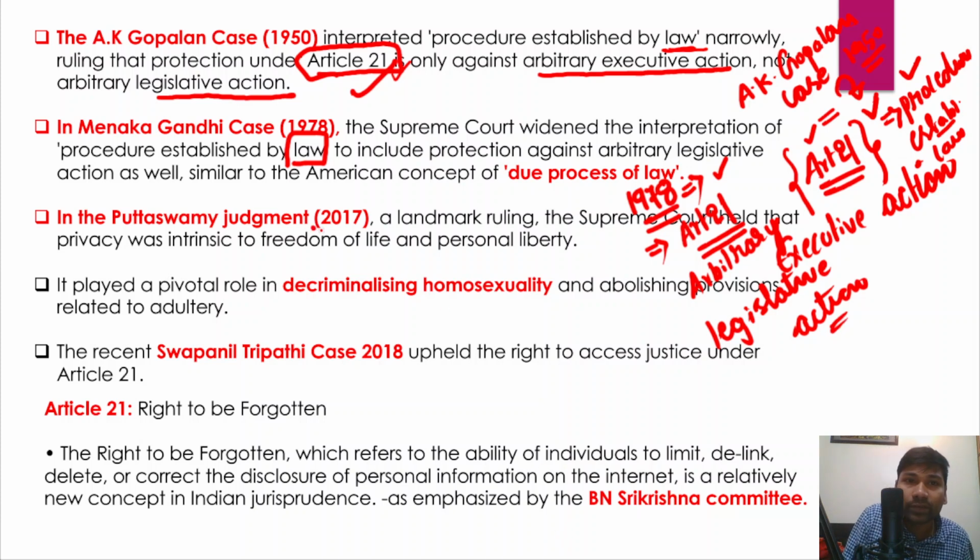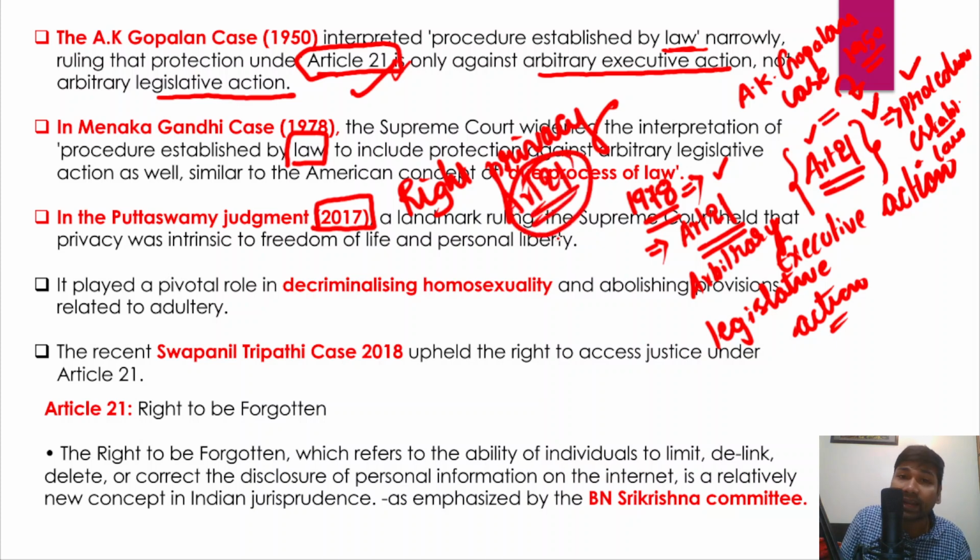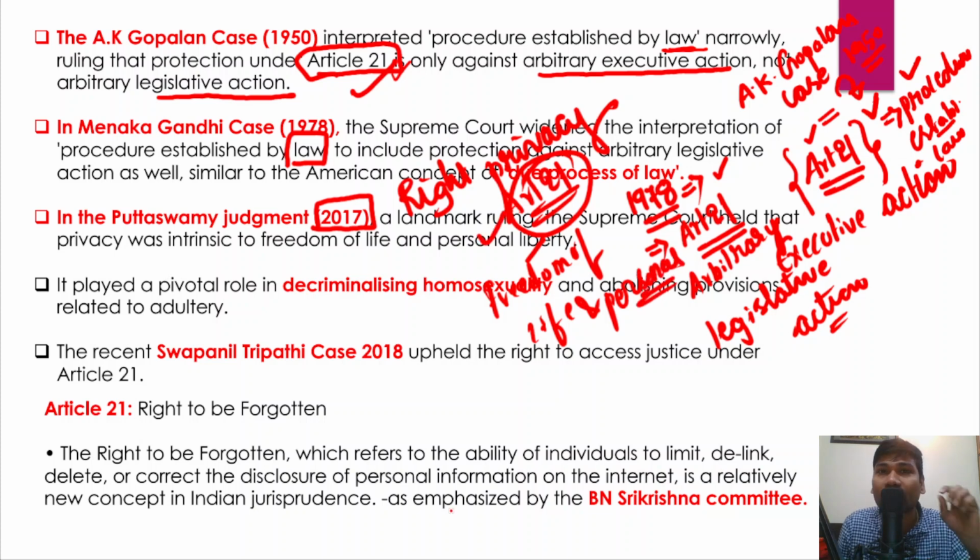However, the Puttaswamy judgment of 2017 is considered a landmark judgment. In this judgment, the Supreme Court held that the right to privacy is part of the fundamental right under Article 21 of the Indian Constitution, and it is intrinsic to freedom of life and personal liberty. So this is what the Supreme Court has talked about with respect to Article 21.